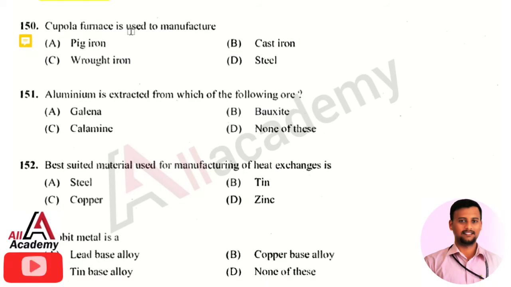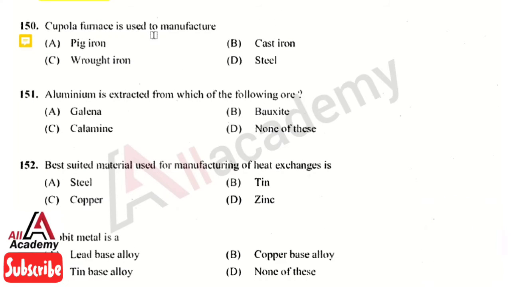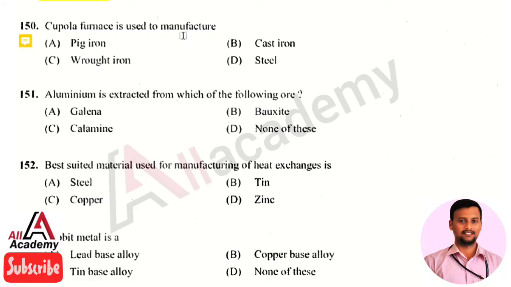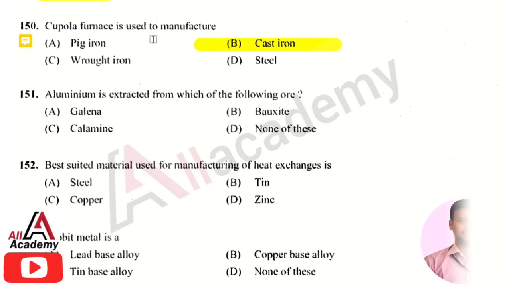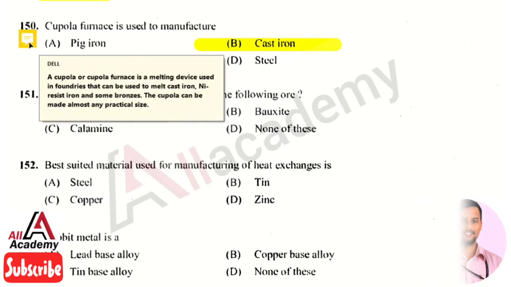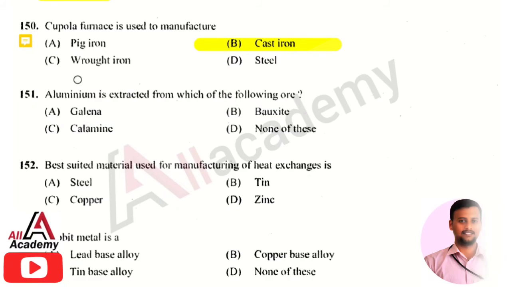The next question is a cupola furnace is used to manufacture. The right answer is option 2. That is the cupola furnace is used to manufacture cast iron. A cupola furnace is a melting device used in foundry industries to melt cast iron. The cupola can be made in almost any practical size. So the cupola furnace is used to manufacture cast iron in casting industries.